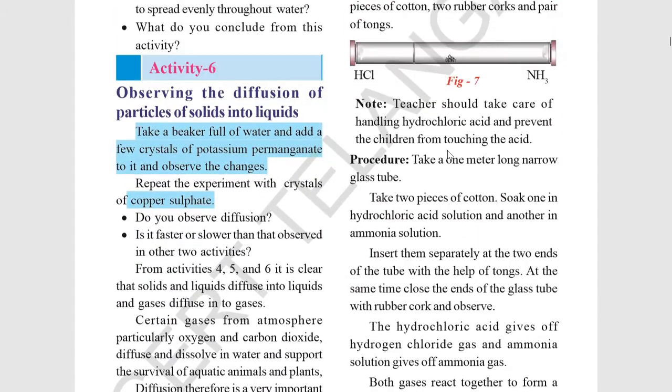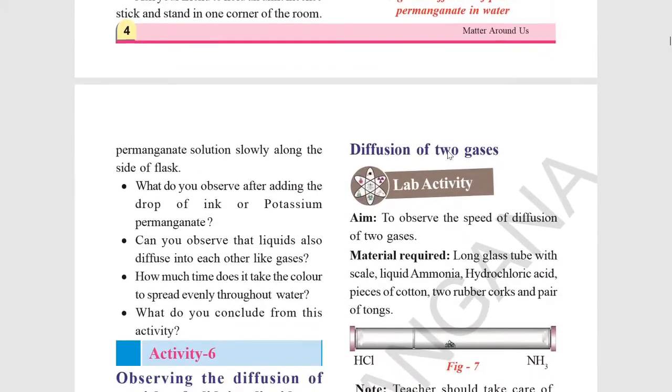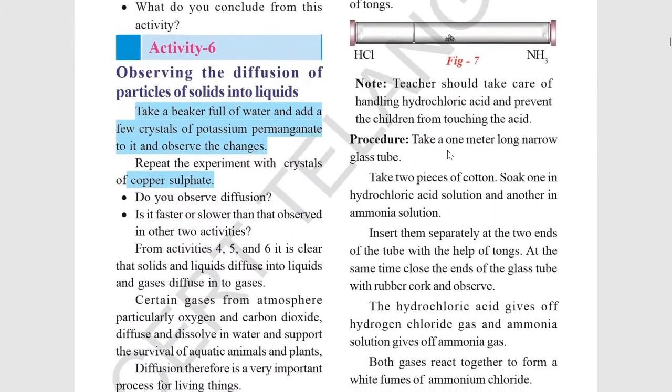Okay, now liquid-to-liquid diffusion is over. Now let's see whether solids, when we drop certain crystals, like sugar or salt, and dissolve them in a liquid, undergo diffusion or not. Here they have used crystals of potassium permanganate or crystals of copper sulfate.